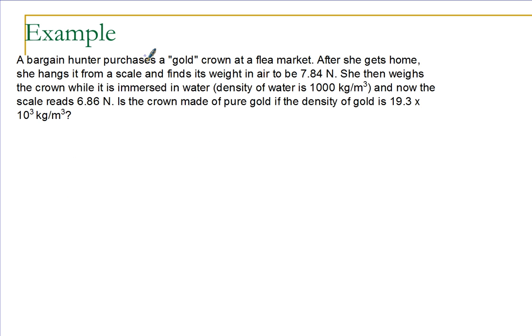Suppose a bargain hunter purchases a gold crown at a flea market. After she gets home, she hangs it from a scale and finds it's 7.84 newtons. And then she weighs it when it's in water, and the scale reads 6.86 newtons. Is it made of gold, if the density of gold is 19.3 times 10 to the third kilograms per meter cubed?